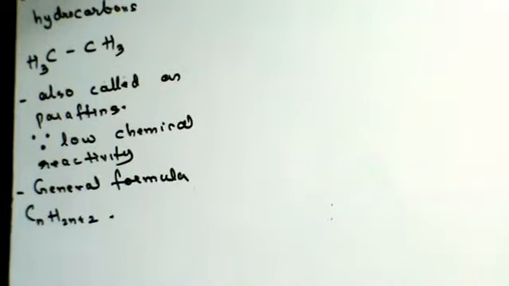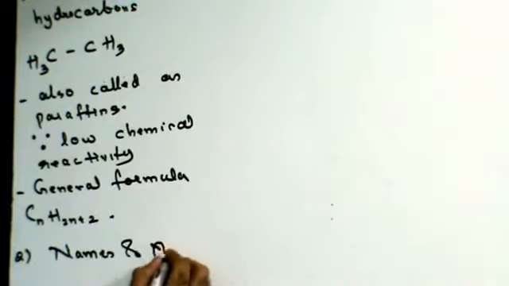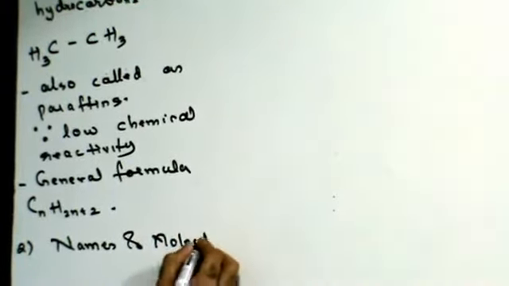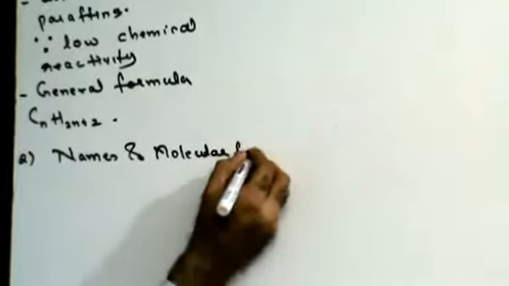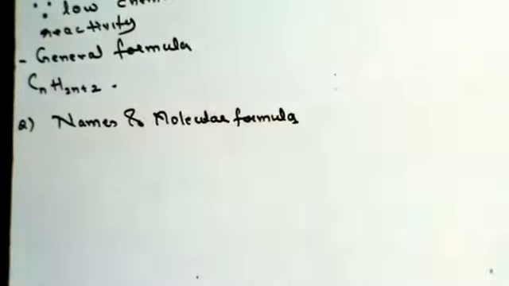Now, let's see the different types of alkanes, their names and molecular formulas. Guys, this is one part that I'm going to teach you, if you want to be very good at chemistry, you should know this one paragraph. I learned my entire chemistry with this paragraph.